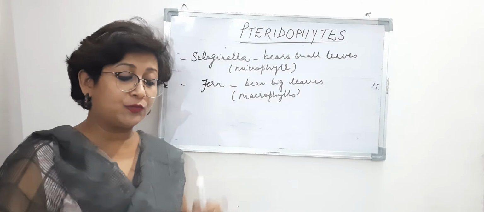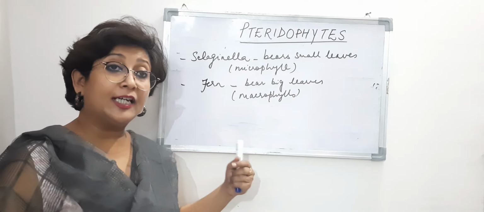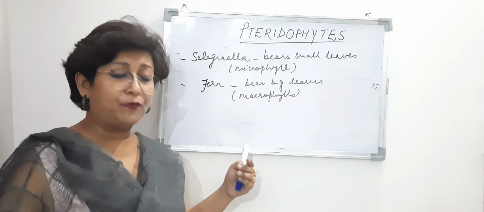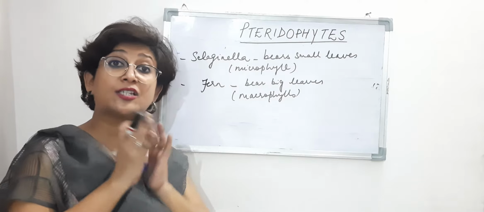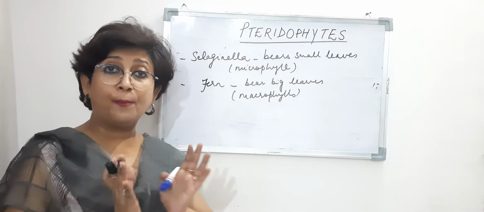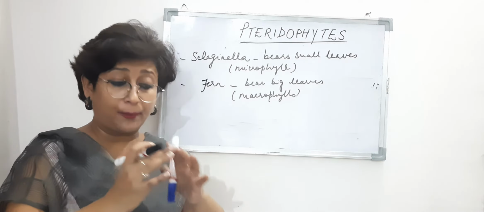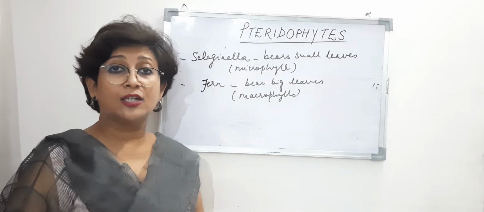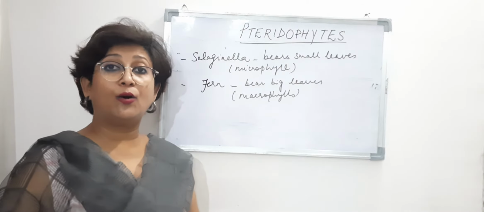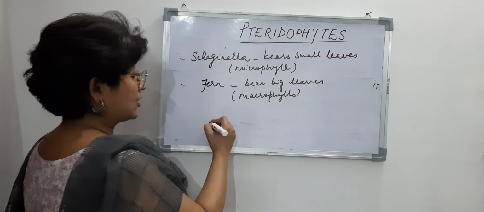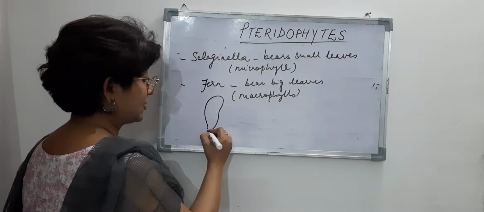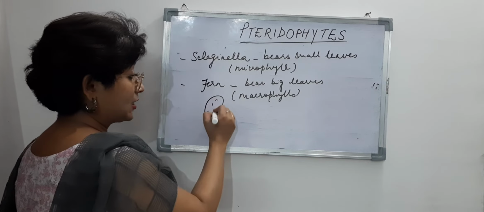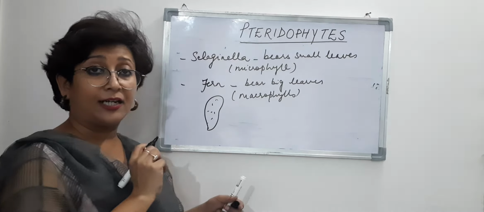Now at times what happens is that these sporophylls may form distinct, visible, compact, all coming together, structures which are known as strobili or cones, right? So something like this, right? This is a cone, which bears the spores inside, right?